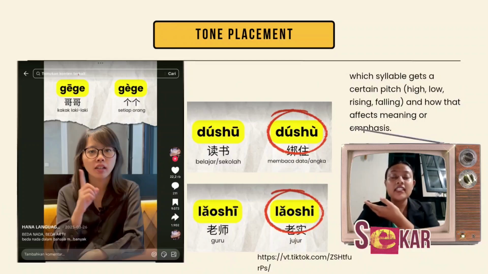Like you can see, the first is gege. For the gege, it has two readings. The first one is gege with a rising tone, so the meaning is older brother. And then for the second gege, the meaning is everybody. And next, 读书, 读书. For the first 读书, the meaning is school or learning, and for the second, it's read, pray, or number. So it's different. For tone placement, the meaning is also different.